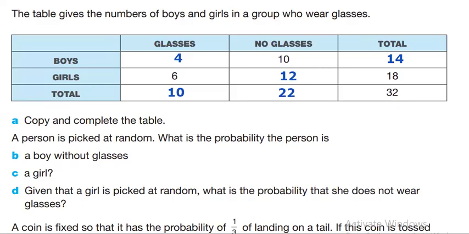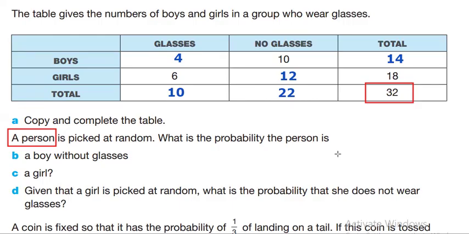We already did it. A person is picked at random. Now focus. When you read questions about probability, focus on what is picked at random. If they say a person is picked at random, it means you have to use the total of people. If they tell you a girl is picked at random, you have to use the total of girls.